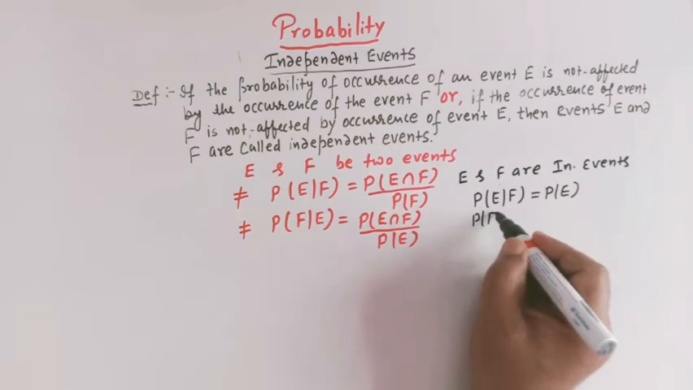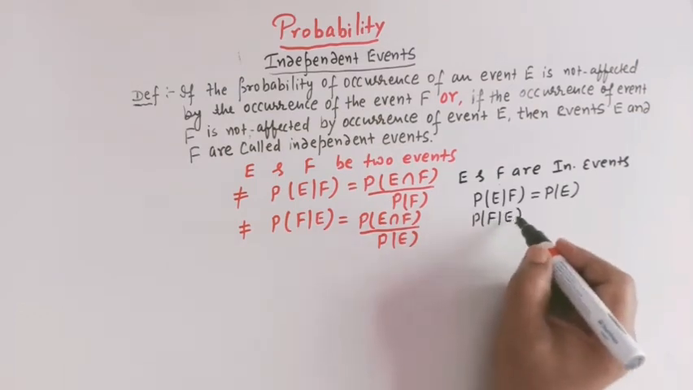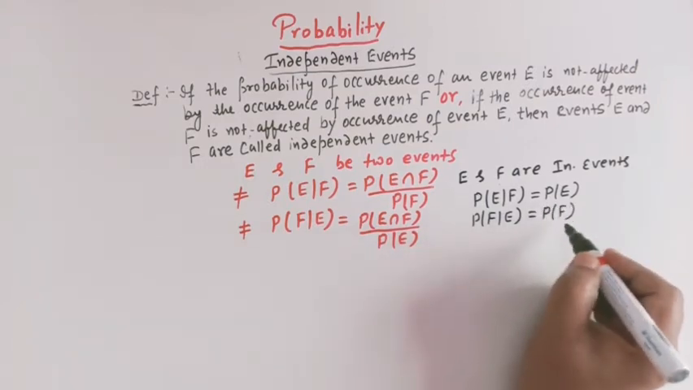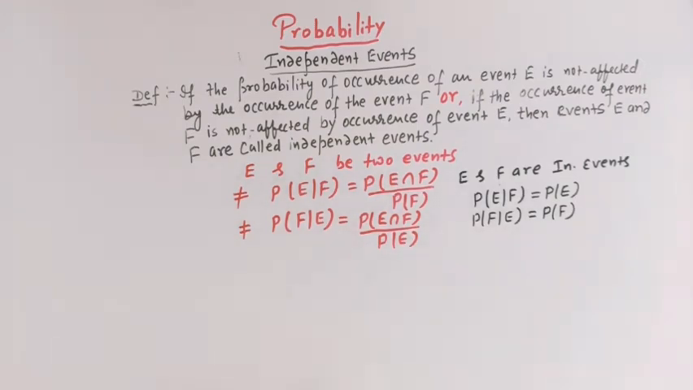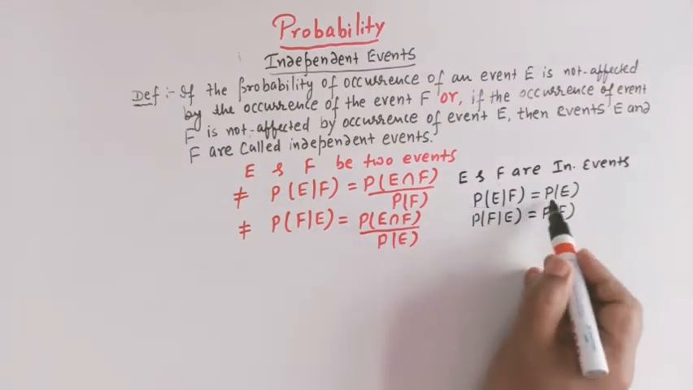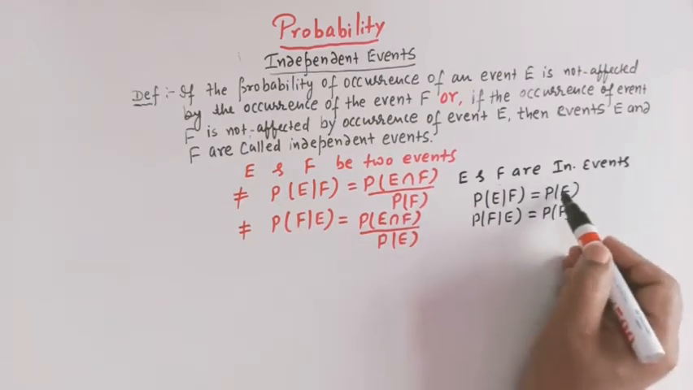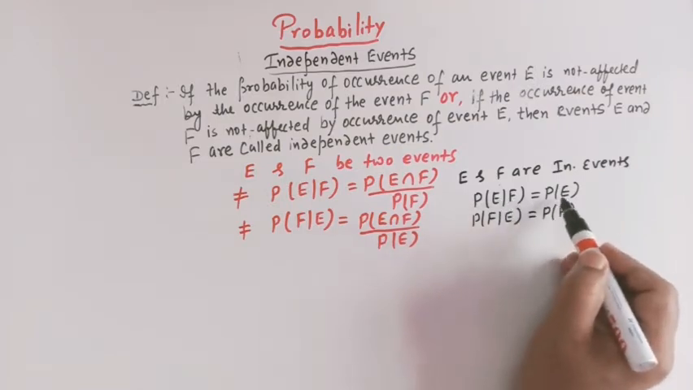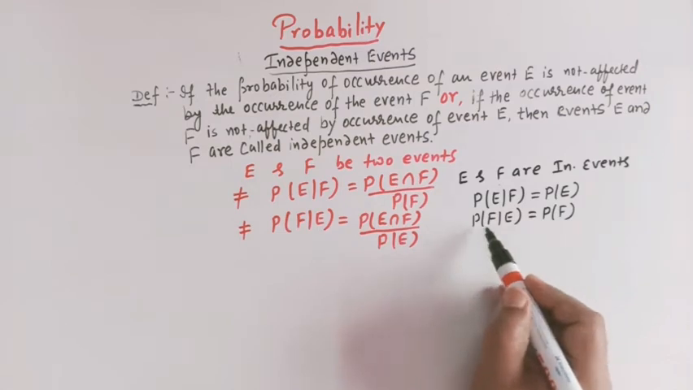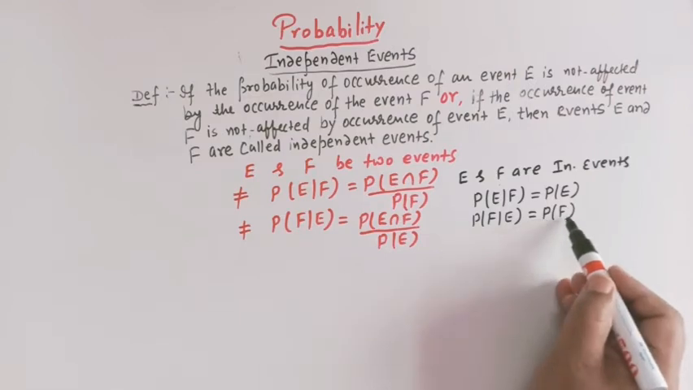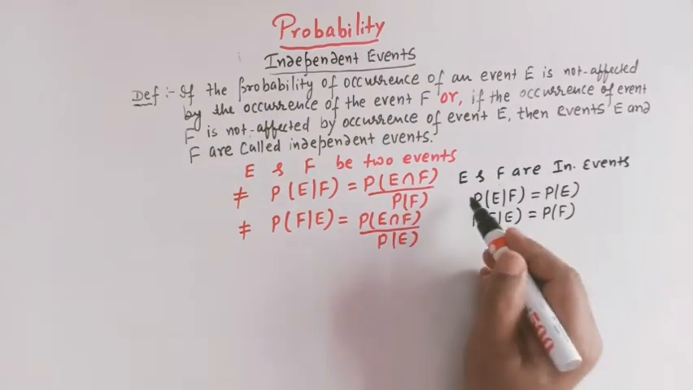Similarly, the conditional probability of F when E has already happened is simply equal to the probability of happening of event F. So whenever E and F, the two events, are independent events, then the conditional probability is equal to the probability of the event. So P of E given F is equal to P of E, and similarly P of F given E is equal to P of F, right?